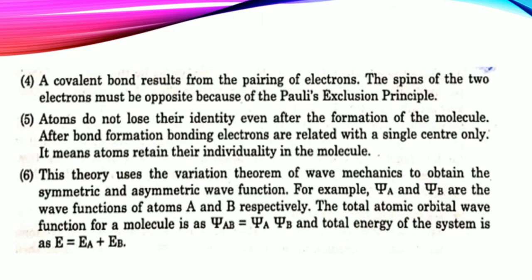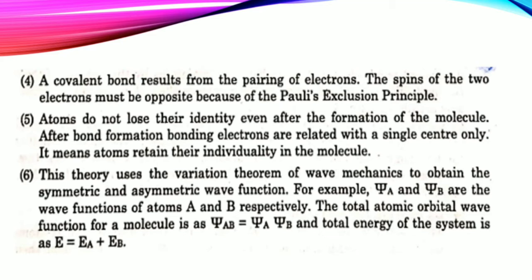In addition, a covalent bond results from the pairing of electrons, right? You all know that covalent bond કેવી રીતે બને? તો કે sharing or pairing of electrons, and the spins of the two electrons must be opposite because of Pauli's exclusion principle, right?